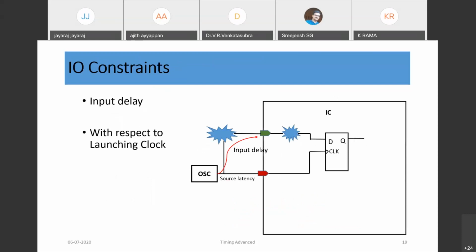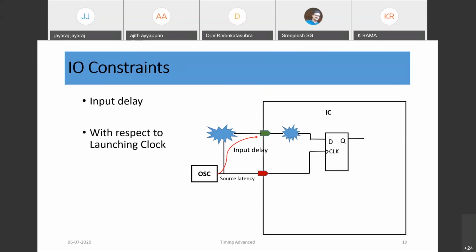So the next important constraint is our IO constraints, basically input delay and output delay. Input delay is with respect to the launching clock. When we design our digital logic or digital IC, we should have an idea where we are going to put this IC and with which interface.